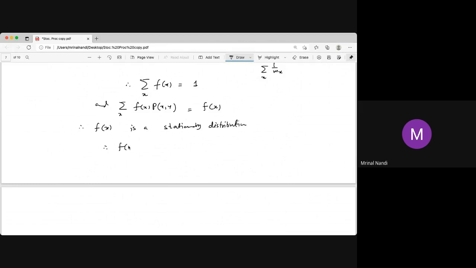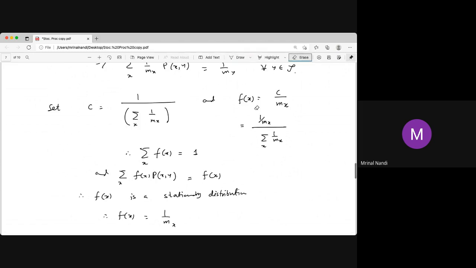Therefore, fx must be 1 by mx. Once fx is 1 by mx, we assumed that fx is c by mx, and from that we imply that c equals 1. And since c equals 1, the summation of 1 by mx is 1. So this completes the proof